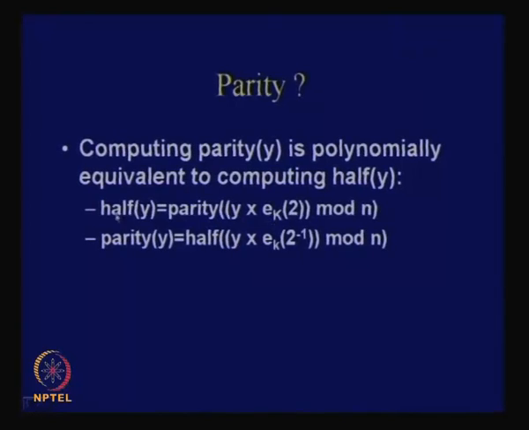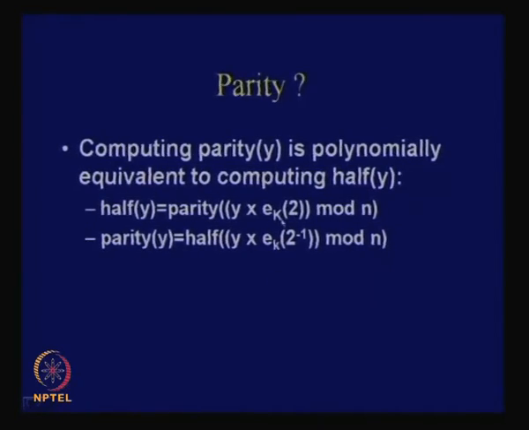Similarly, the left hand side will give me a 0 when x lies in the first region, that is 0 to n by 2, and will give me a 1 when x lies between n by 2 to n, right. Now you have to argue that both regions are the same. If x lies between 0 to n by 2, then 2x is even, and if x lies in the higher region, then 2x is odd.